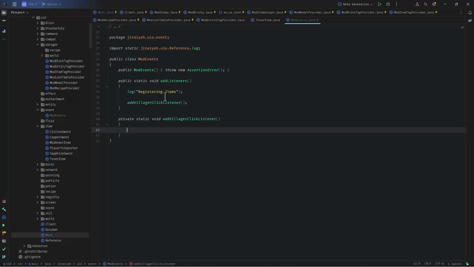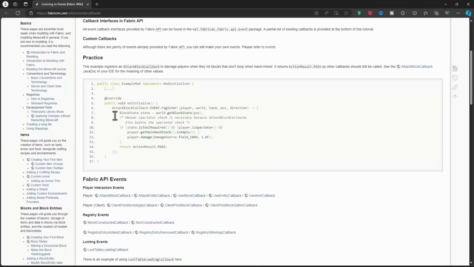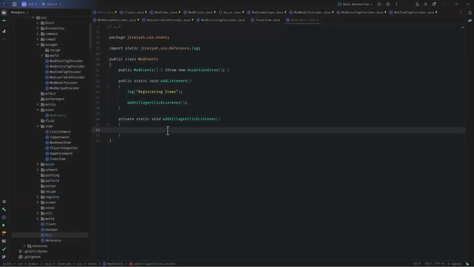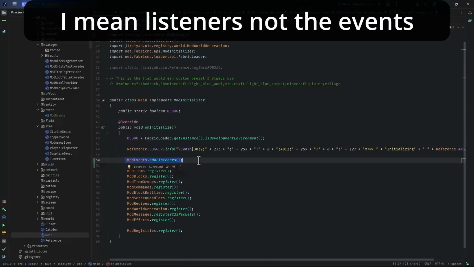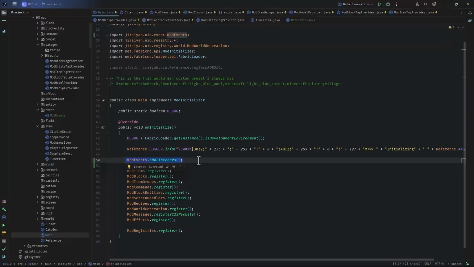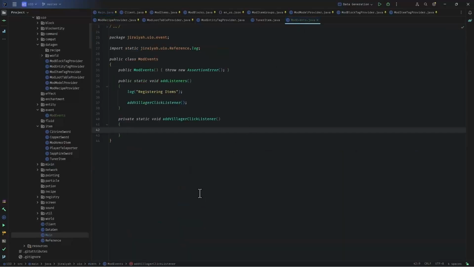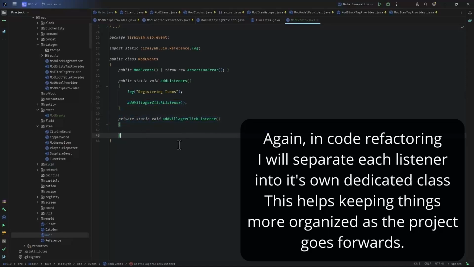So why did I put it this way? Because if you look at the wiki page of Fabric, they are adding their listener directly on initialize in the main mod. Well, that will make things busy and complex because the main mod may have lots of events and who knows how many events you need in the game. And if you are adding those events one after another in this initialize class, it will make your main class busy and, well, we can prevent it easily like this. And for each event listener, I will add my private method here and add the listener there.